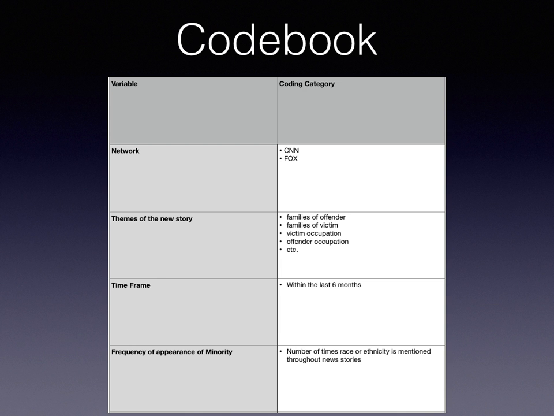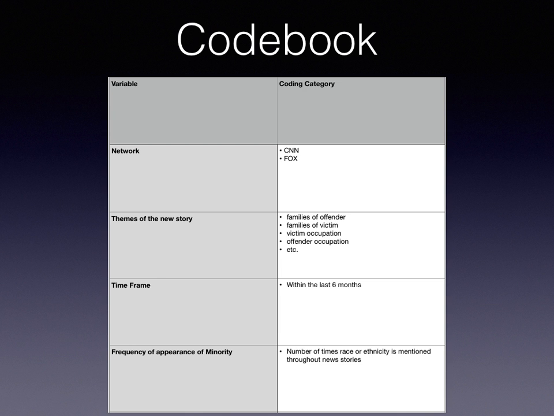Our codebook categories are network, themes of news story, time frame, frequency of appearance of minority. There's more on the next slide, but we'll get to that. The networks, as Jordan stated, are CNN and Fox News, and we're going to see how their political views differ on a specific story, and also how minorities are represented in that specific story. So we're going to calculate the frequency of appearances.